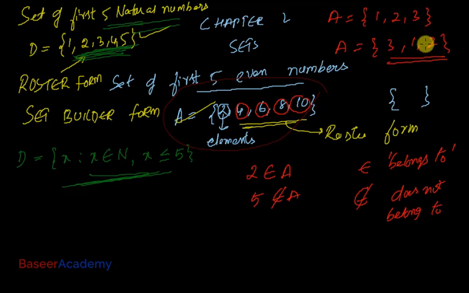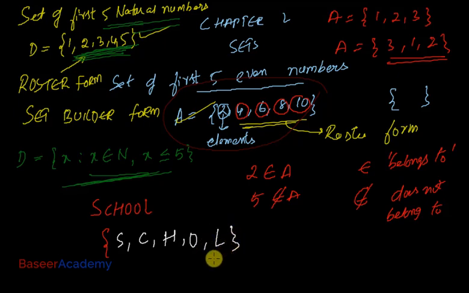Let's say, for an example, I ask you to write down a set of all the letters being used in the word school. How do you write down the set? You need to write down the set like this: S, C, H, O, L. These are the letters that have been used in the word school.